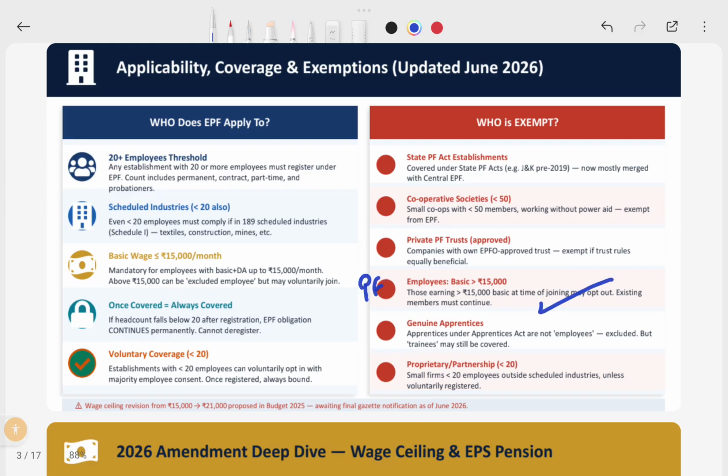He should register for PF in the new entity as well. If he is a new employee, based on these limits, he can opt. And the genuine apprentices.